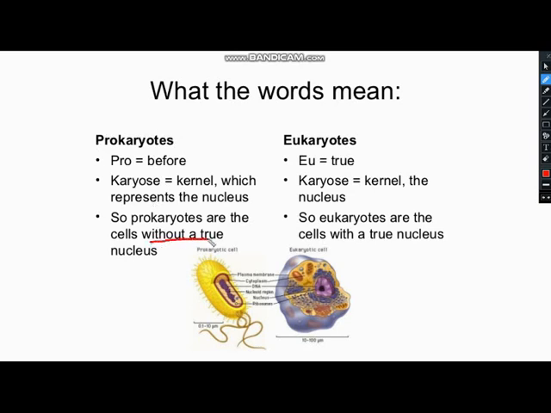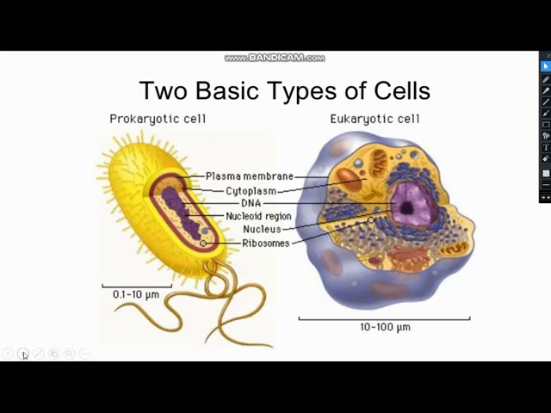Now prokaryotic cell is that type of cell that is without a true nucleus. I'll explain it in the next slide. And eukaryotes, as this word means, true nucleus, are those cells that have a true nucleus. So is it clear? The meaning of the word prokaryote and eukaryote.